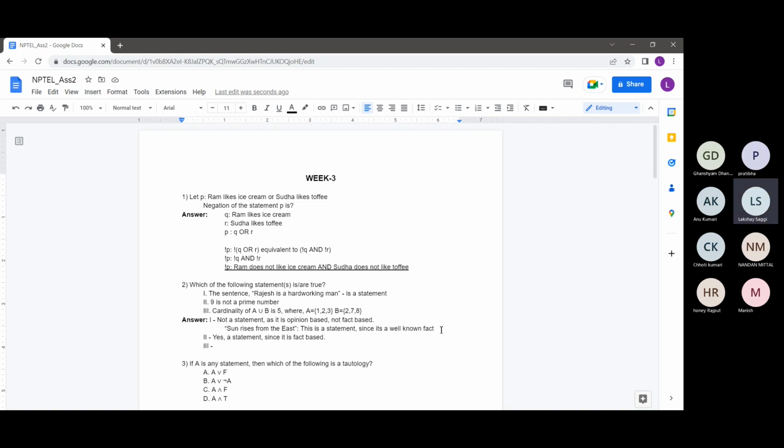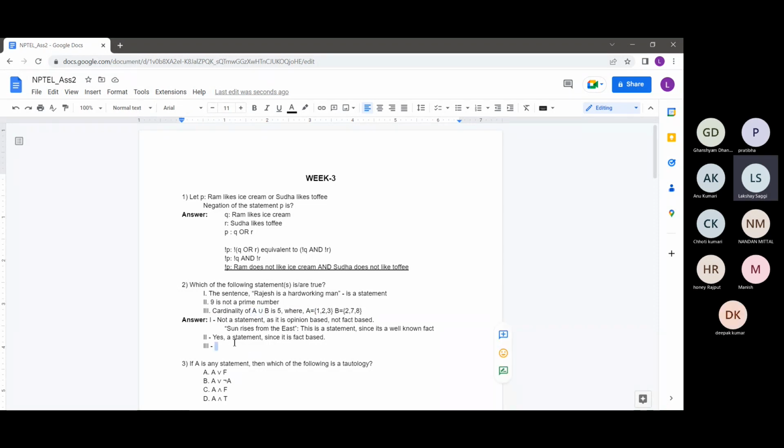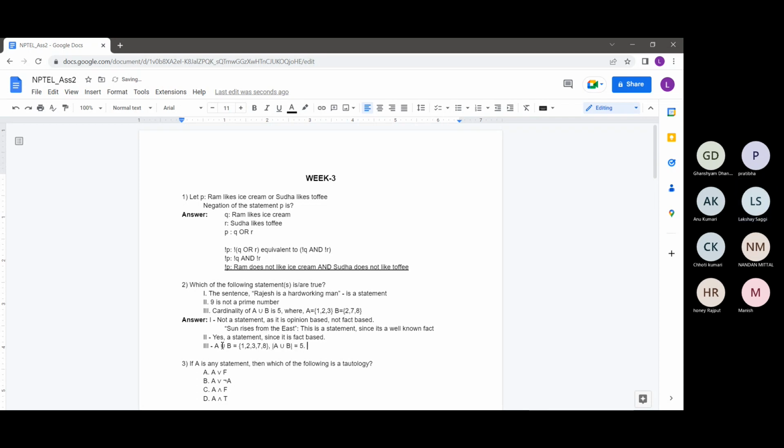The third statement is that the cardinality of A union B is 5, where A is 1, 2, 3, and B is 2, 7, 8. It's a straightforward question. Let's see what A union B would be, as we discussed in the last example. A union B here would be 1, 2, 3, 7, 8. Then the cardinality of A union B, you guys can see, is 5. So the third statement is true, right?